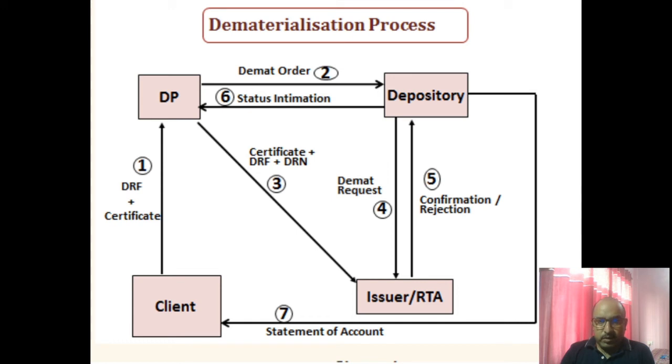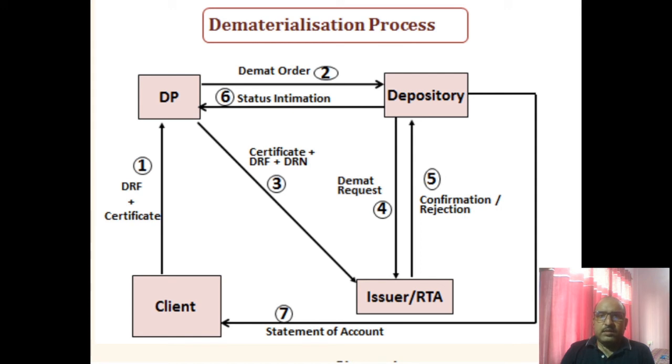If it is not satisfied with the certificates, if there are certain problems in the certificate, then the RTA will intimate the depository regarding the rejection of that particular process. So in the fifth step, if RTA is satisfied, it will dematerialize and send a confirmation to the depository. If not satisfied, it will send a rejection to the depository.